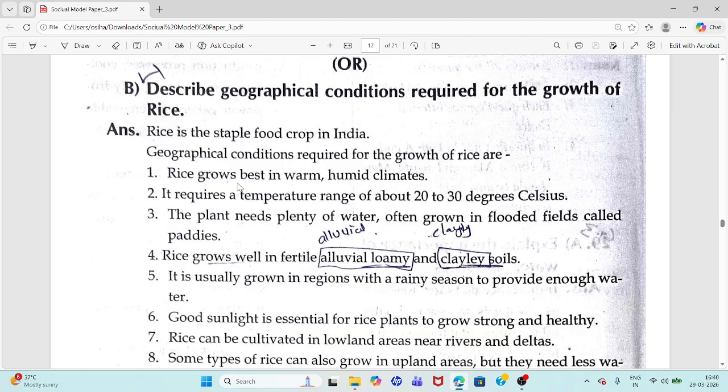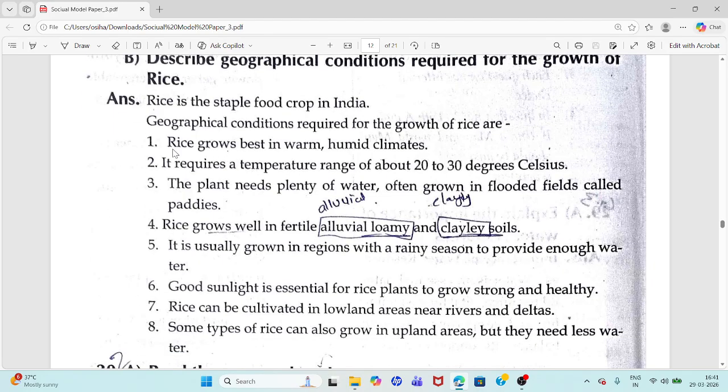Rice grows best in warm and humid climates. It requires a temperature range of about 20 to 30 degrees Celsius. The plant needs plenty of water, often grown in flooded fields called paddies.